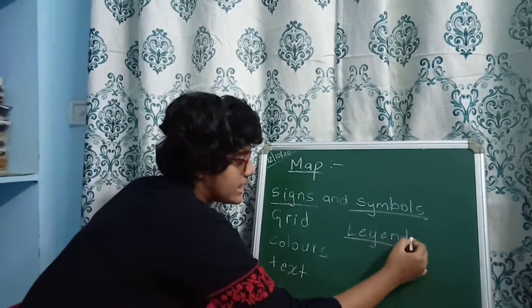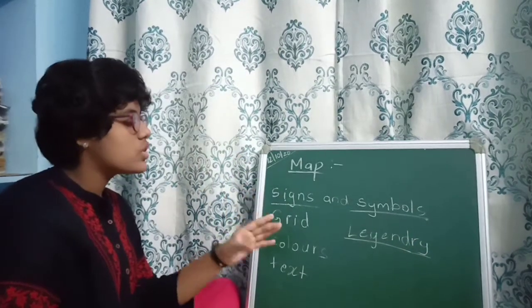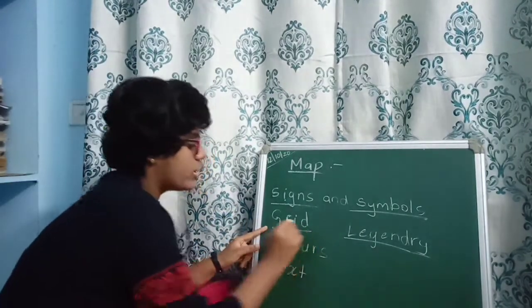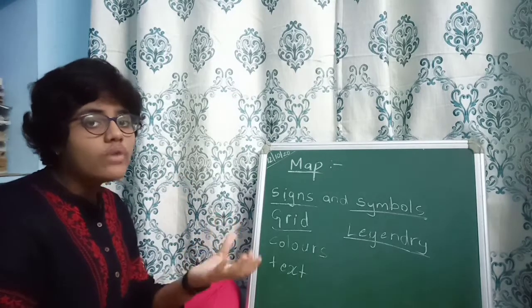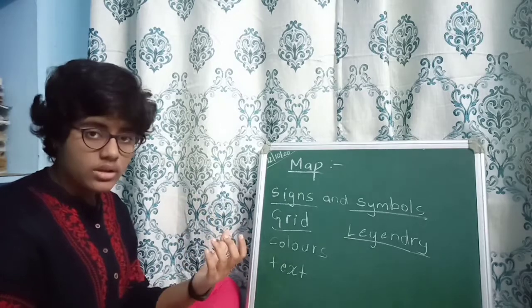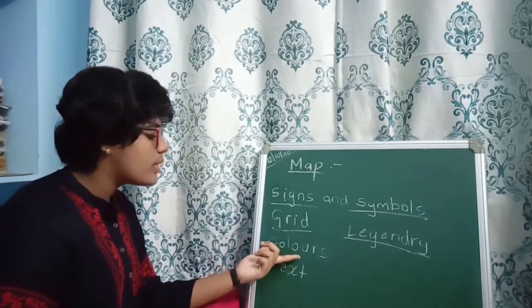Legend or legendary. So these are always represented on a map. And next one is the grid. You know what is a grid? The network of latitudes and longitudes on a map or an earth or a globe is known as a grid. Next one is the colors.